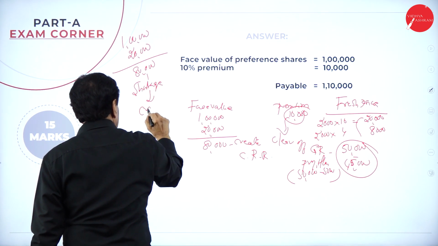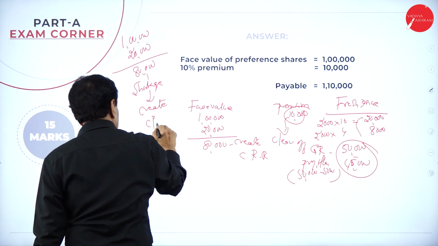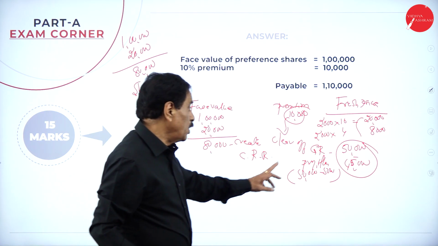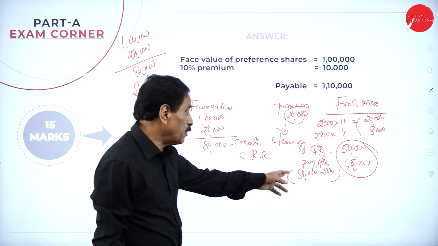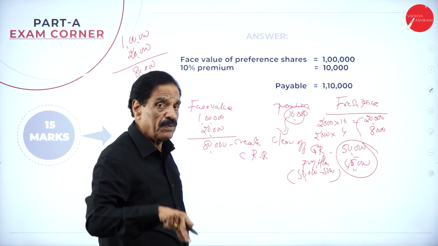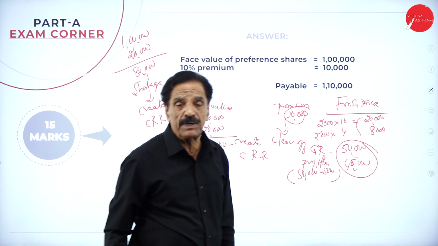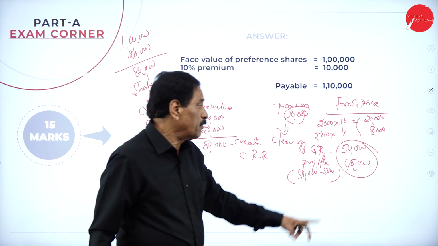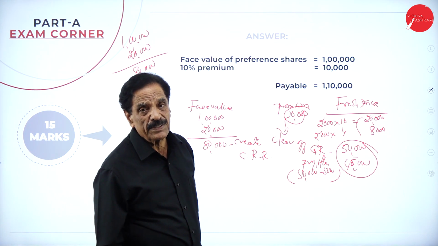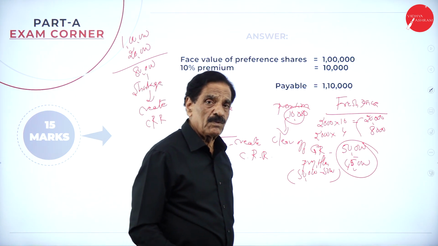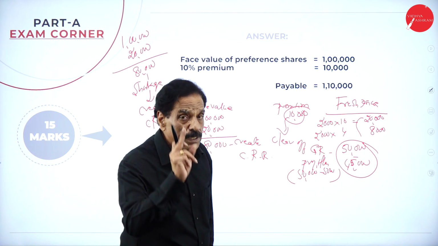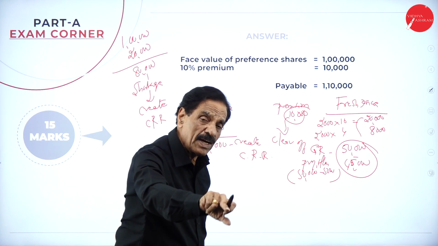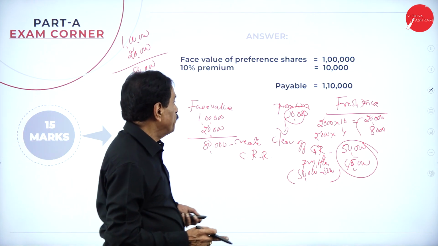Create CRR. To the extent of how much? 80,000. In your general reserve, 50,000 is there. In your P&L account, 50,000, out of which the loss on investment is 5,000. How much is available? 45,000. We can take 40,000 from the general reserve and 40,000 from the P&L account, or we can take 50,000 from the reserve and 30,000 from the profit and loss account. Hope you understand. The first point to bear in mind: issue the share and for the balance create the CRR, or create the CRR and for the balance issue the share.